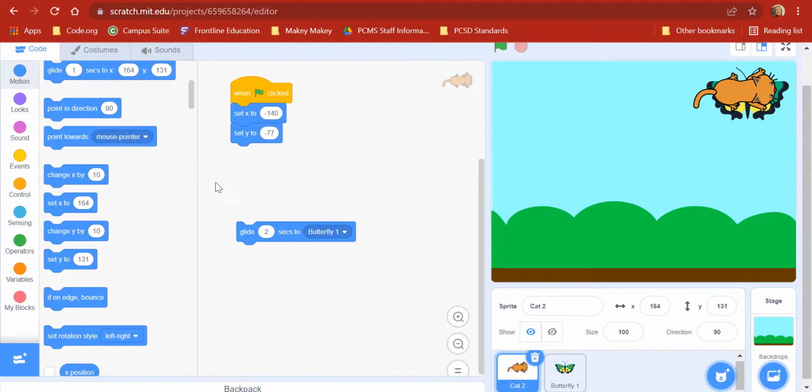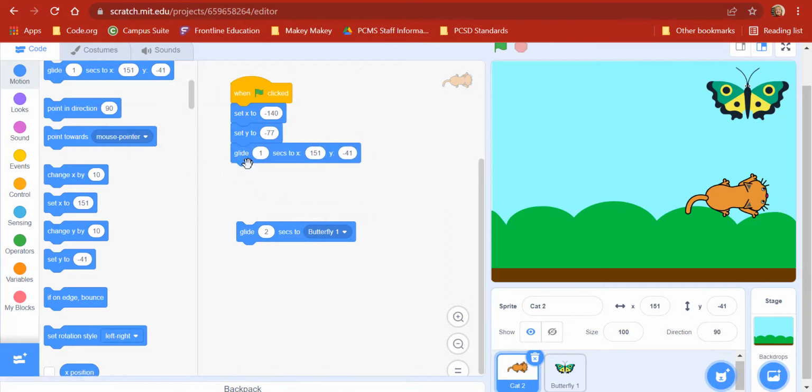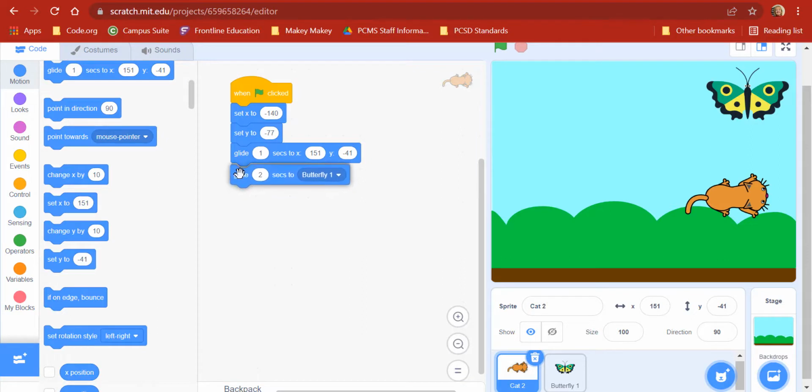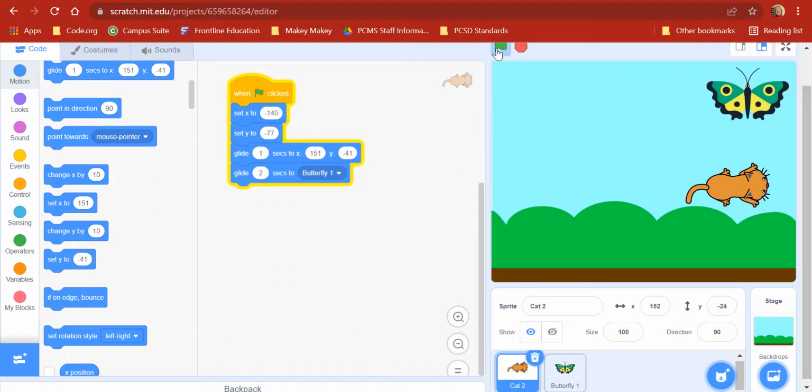So I'm going to say glide to, and let me move this guy right here, and see the 151 right here and the negative 41? That's its current position. So take 1 second to go there, and then 2 seconds, because he doesn't know yet if he's afraid of that butterfly. And slowly. Oh, but isn't that weird, him going sideways?